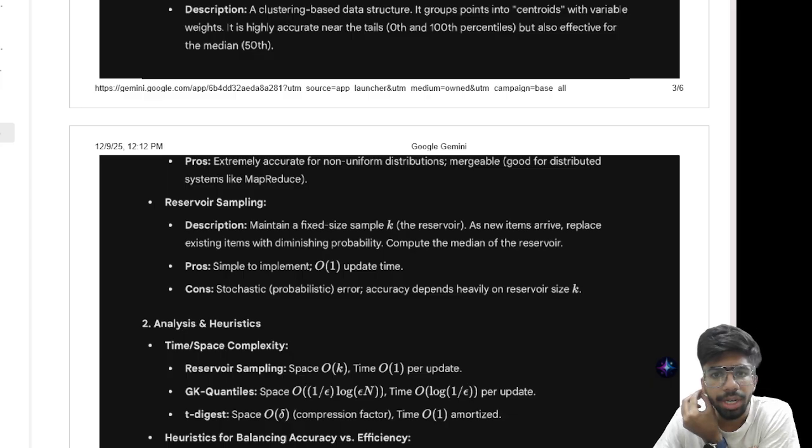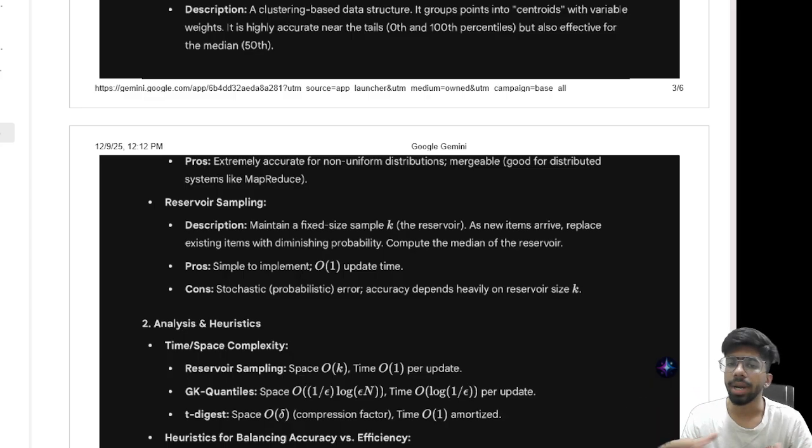Some of the disadvantages of this method are: accuracy depends entirely on reservoir size, and results are probabilistic rather than guaranteed. This method is preferred when speed and low memory consumption matter more than precision.